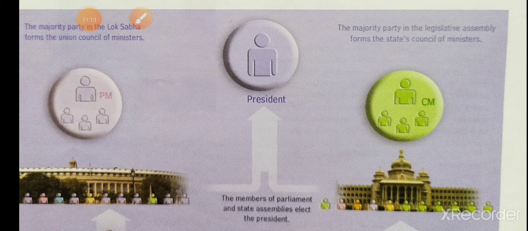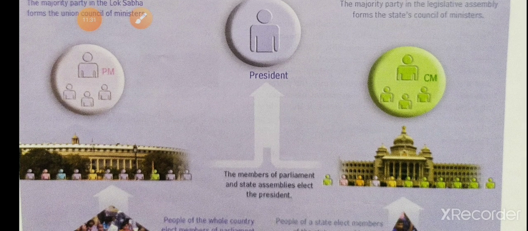Okay, and what is the importance of the executive? The well-being of the people of a country depends largely on the way the country is administered. It is the executive which provides this administration. The prime minister and the chief minister exercise the real powers of the executive. They are elected by the representatives, so they are responsible and accountable to the people.